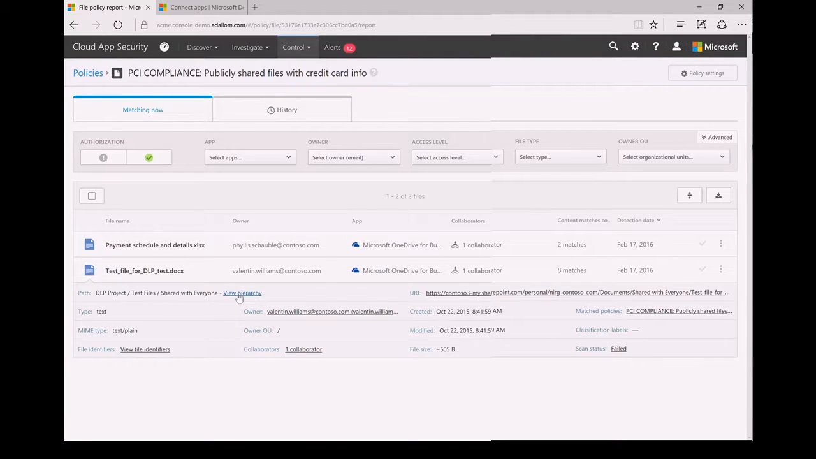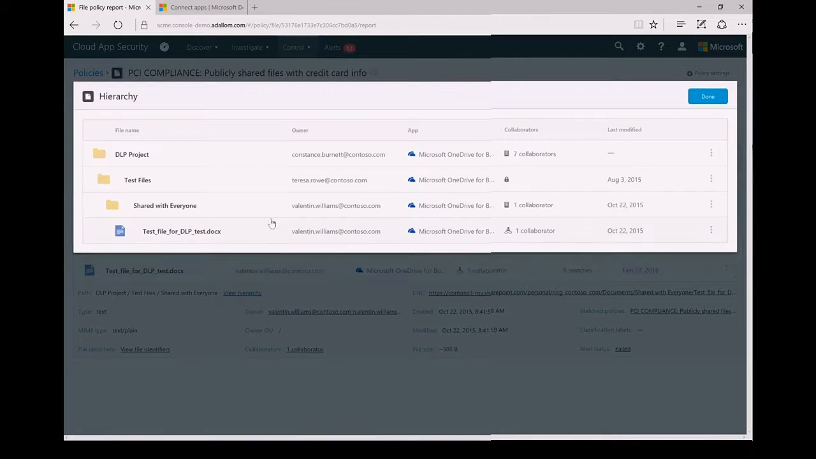The other thing that I can see, in the case of a file sharing service, is that this file appears in OneDrive for Business. I can see the hierarchy. I can see where it is stored inside of ODB. So I can see that this file is sitting inside the DLP project test file shared with everyone folder. Now, there's no secret sauce here. I'm just applying human intelligence to this. I'm looking at this file saying, this looks like someone on the DLP team is trying something out. So already my warning bells are not going off quite as high as they could have been otherwise.